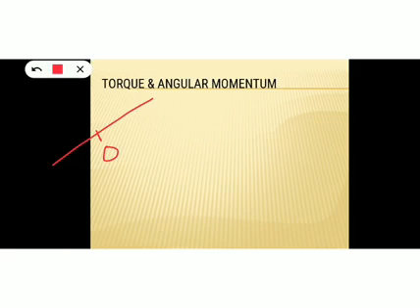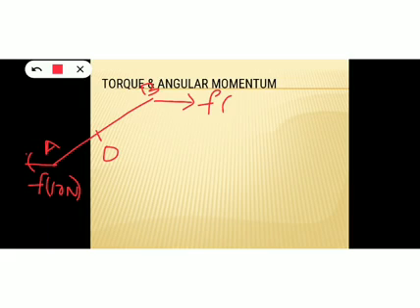So consider a rigid body AB which is fixed at the center O. This body is free to rotate about the fixed point O. Now apply a force at the point A towards the left, and apply the same amount of force at the point B towards the right. So if here we apply a force of 10 Newton, here also we apply a force of 10 Newton, but the direction will be different. So these two equal and opposite forces constitute a couple. The moment of this couple forms a torque.